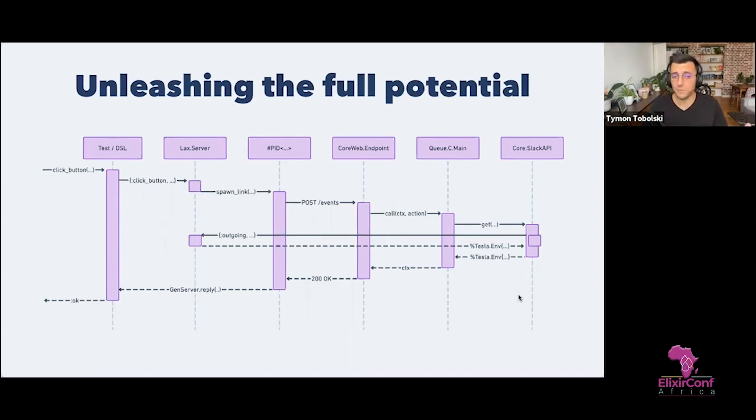It was a really fun project, and I can't stress enough that I don't know how this would look, how to implement that without all the tools that Elixir gives us, because we ended up with a really elegant solution that I hopefully could explain in less than a minute here. Also, I call this end-to-end testing, but note that this is just all backend code, just JSON in and JSON out. If you're interested in end-to-end browser testing, there's a session tomorrow, so be sure to check it out.